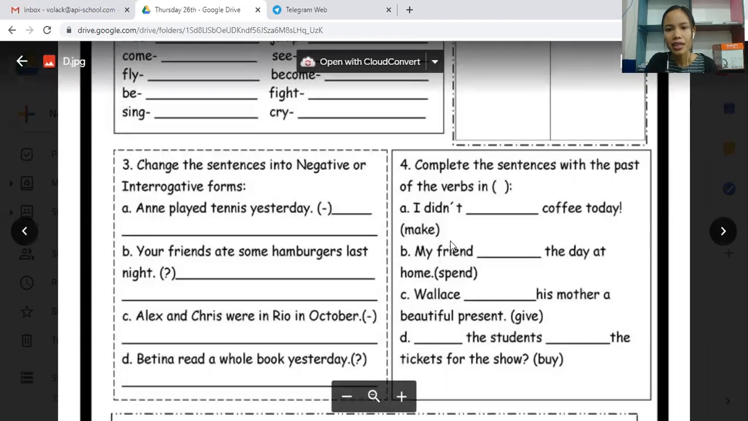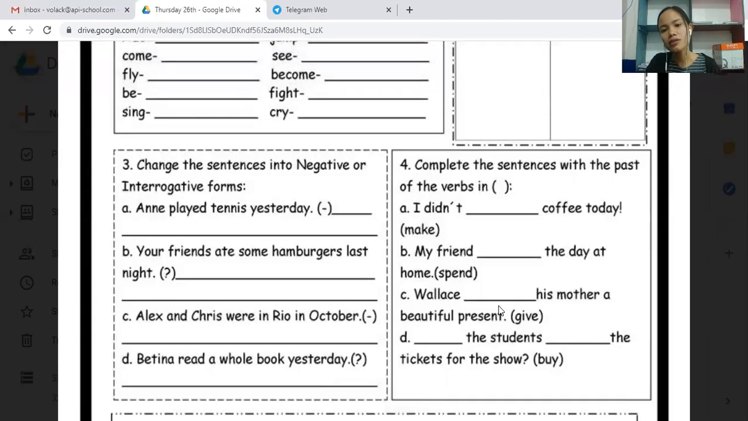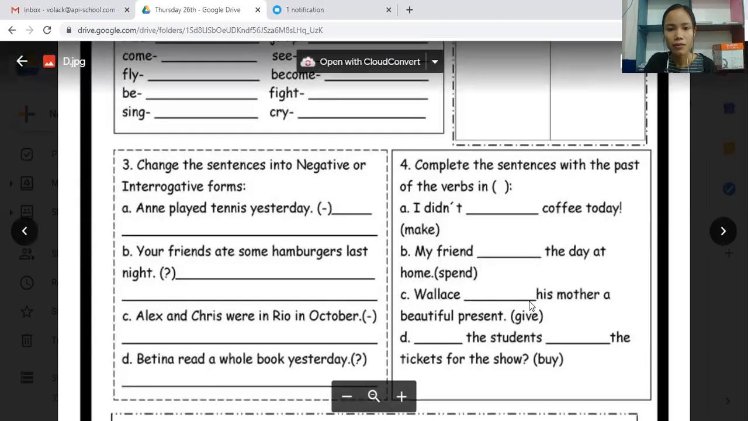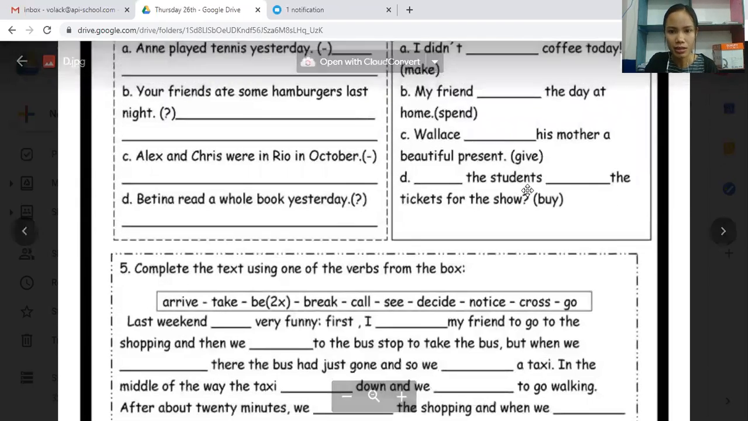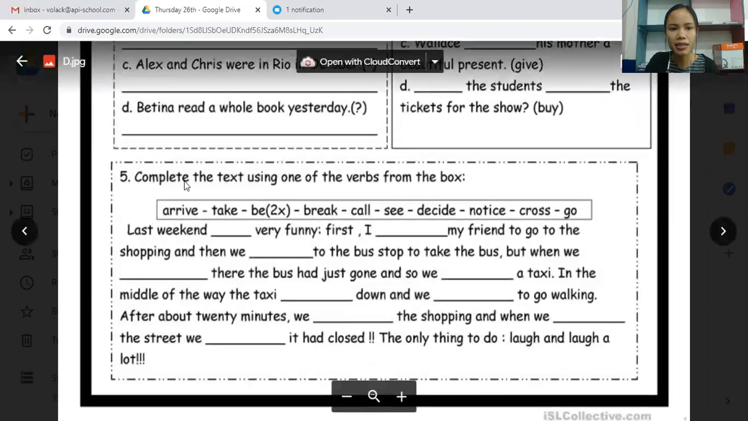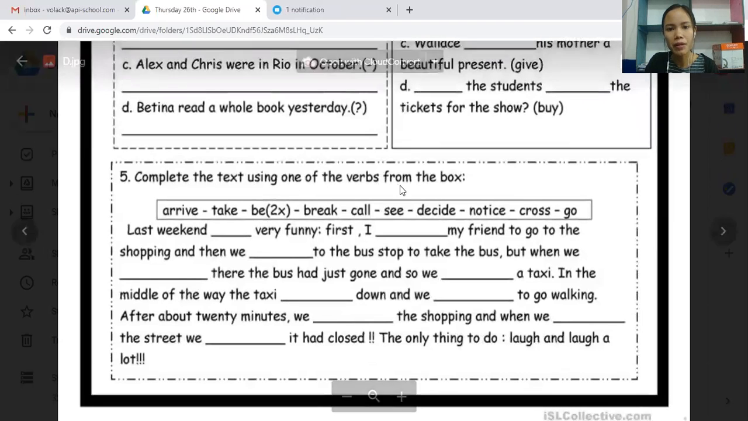coffee today. And if the sentence is positive, you can just write it in positive, and make sure you look carefully at the verb in the bracket, whether it is regular or irregular. If it's regular, then you just add -ed. If it is an irregular verb, then you just change it based on the rules that I provided to you.